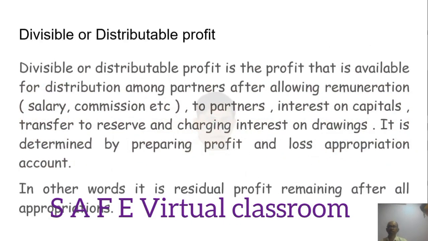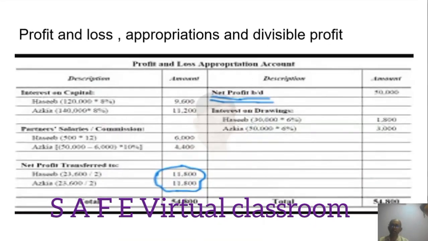Divisible or distributable profit. So what is divisible or distributable profit? Divisible or distributable profit is the profit that is available for distribution among partners after allowing remuneration, that is salary, commission, etc. to partners, interest on capital, transfer to reserve, and charging interest on drawings. It is determined by preparing the profit and loss appropriation account. In other words, it is the residual profit remaining after all appropriations. So you can see here, which is rounded off.